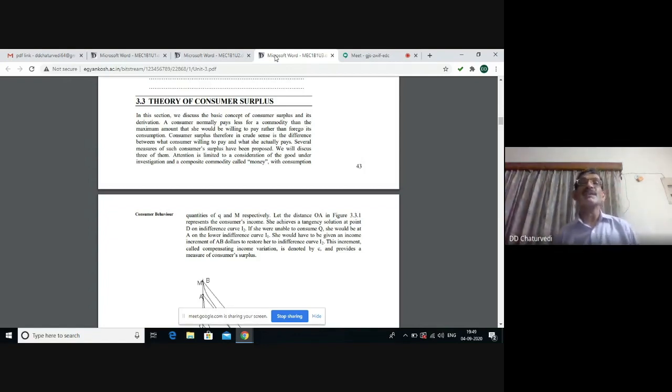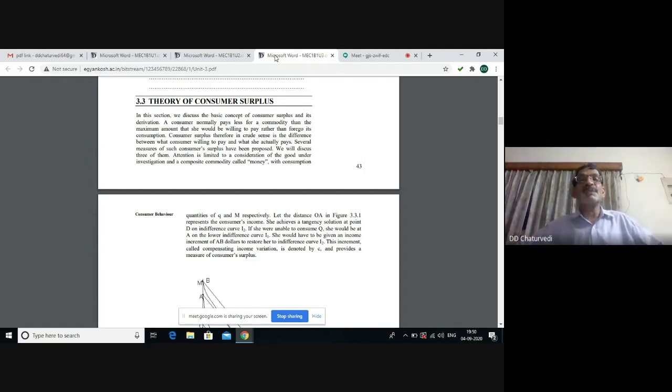Similarly, if you consider the utility function, the area under the utility curve above the equilibrium price will give you the consumer surplus. We all know that according to the law of diminishing marginal utility, the consumer is prepared to pay more for the initial units, which give higher marginal utilities. But for subsequent units, the consumer is prepared to pay a lesser price. But every unit of the commodity is available at the same price.